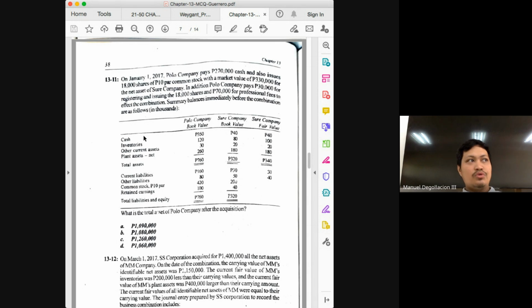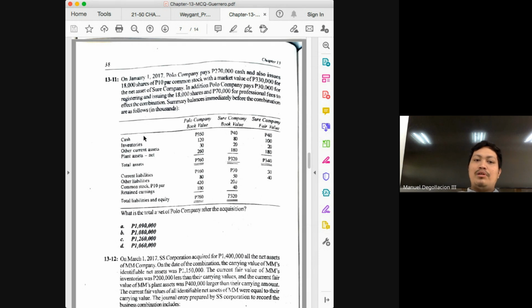But you also should remember that the valuation for the assets of the acquirer would still be at its book value or carrying amount, but the assets of the acquiree in the combined assets would be at fair value. Only the assets of the acquiree will be revalued to their fair values. The assets of the acquirer will remain at book value.